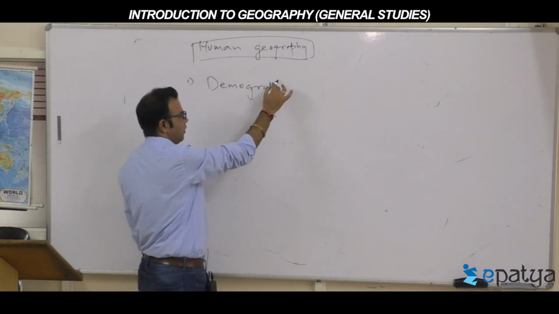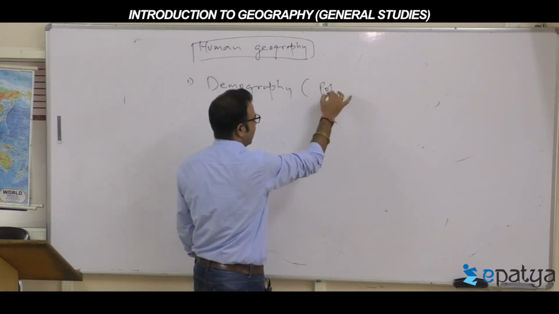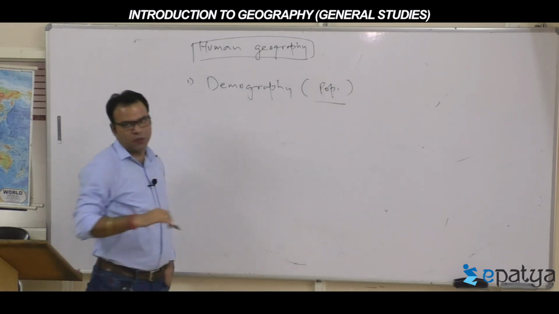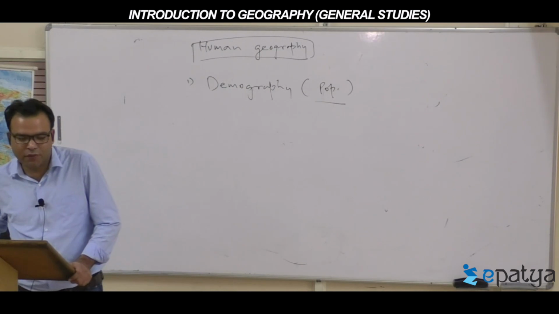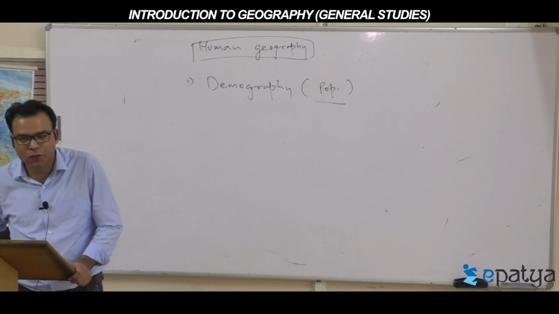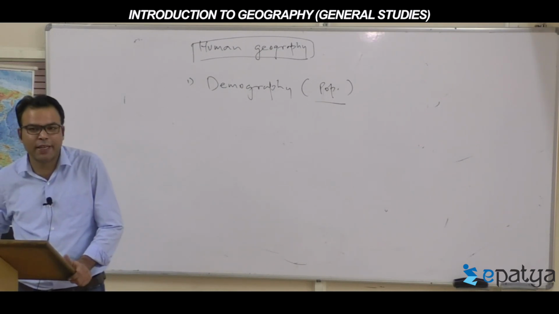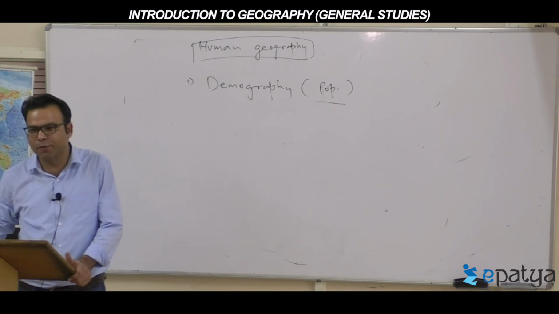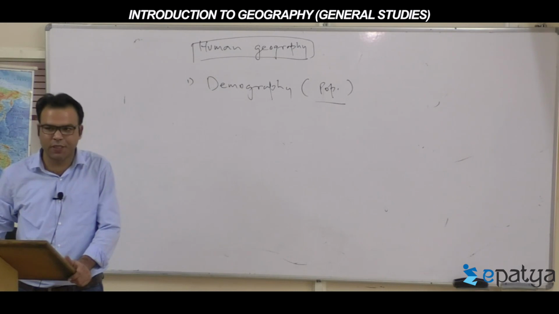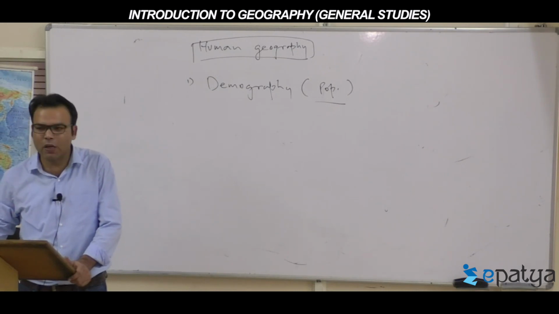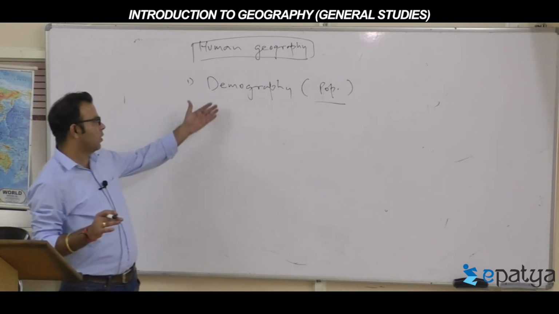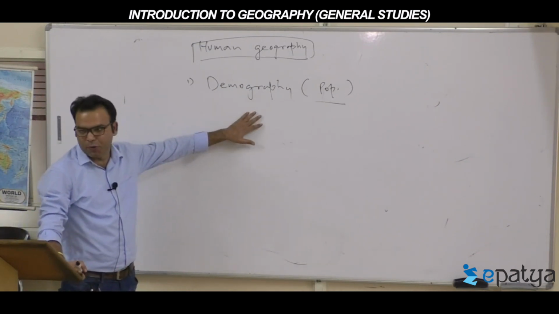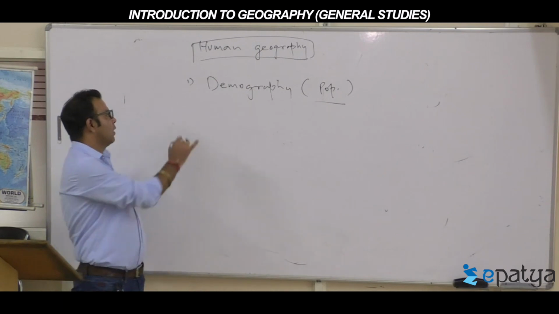First branch is called, so the population studies, human population studies, we call what? Demography. So it talks about human population, the races, tribes, the population growth, population density, demographic divide, demographic dividend, demographic trap, all kinds of issues, migration, all this comes with the topic called demography, people. Now come to the second.